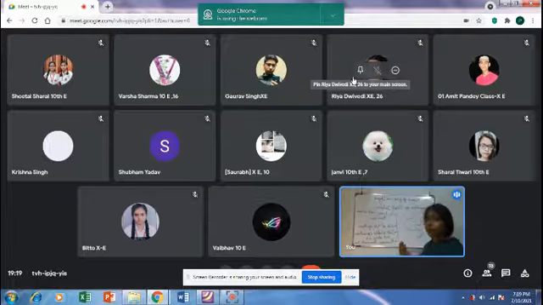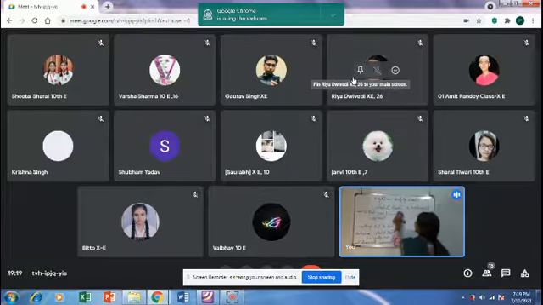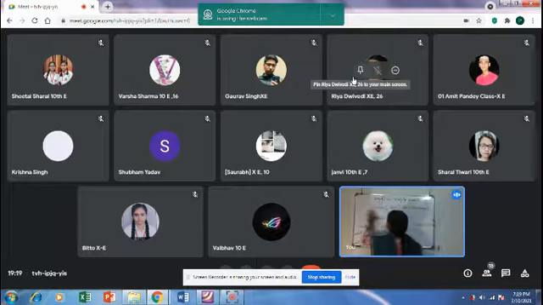Now these three are going to help in the digestion in the small intestine. Let us learn how. So any doubts so far, children?